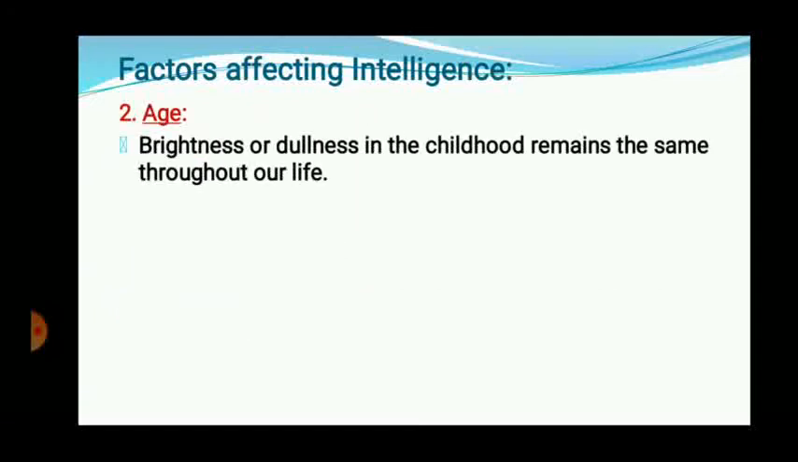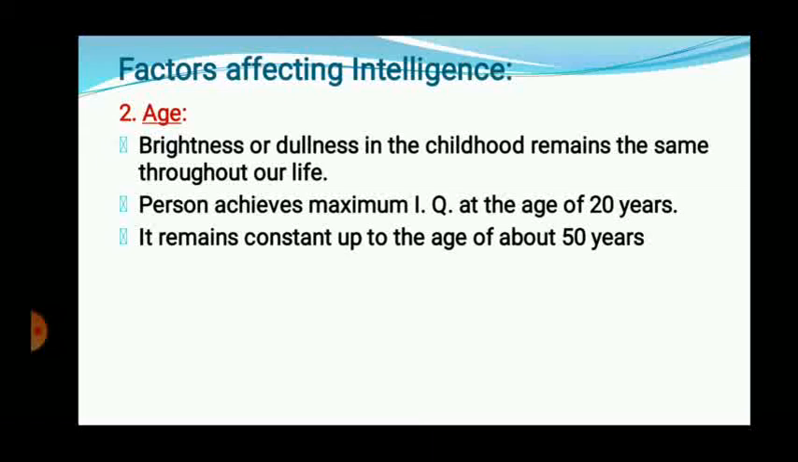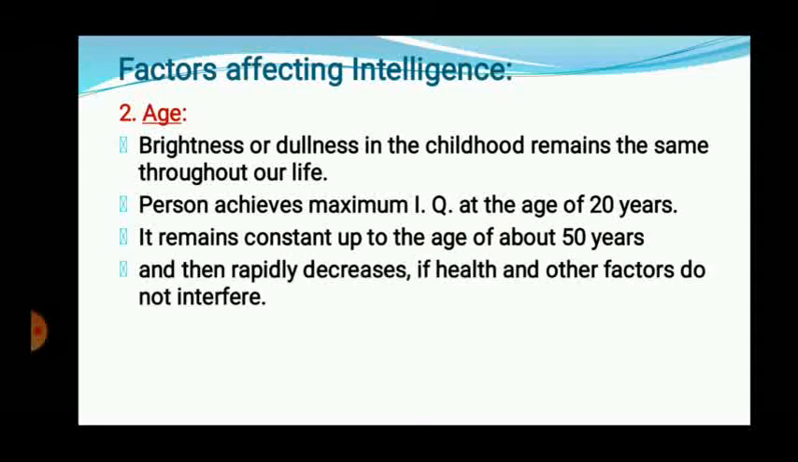Now second one is the age. The brightness or dullness in childhood remains the same throughout our life. Whether you are bright or dull in your childhood, that situation remains throughout your life. The person achieves maximum IQ up to the age of 20. Up to the age of 20, you are able to achieve maximum intelligence level, maximum knowledge. That IQ remains constant up to age 50. Intelligence level remains the same up to age 50 years and then rapidly decreases if health and other factors interfere.